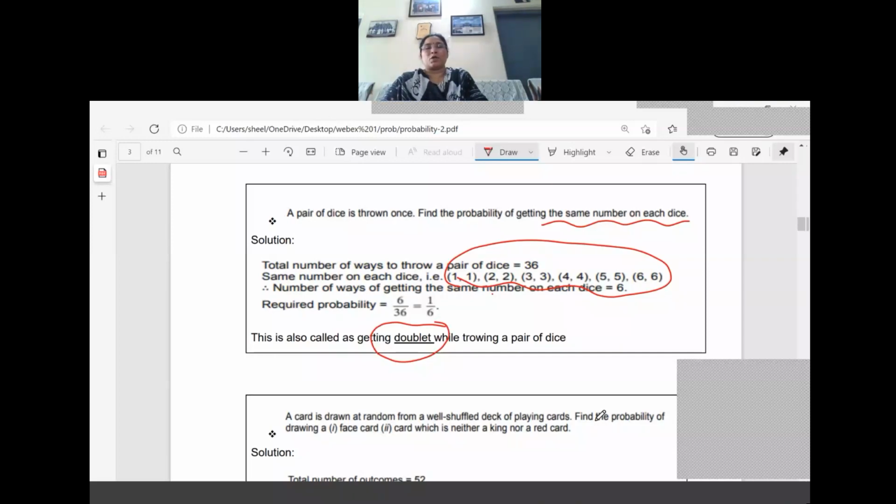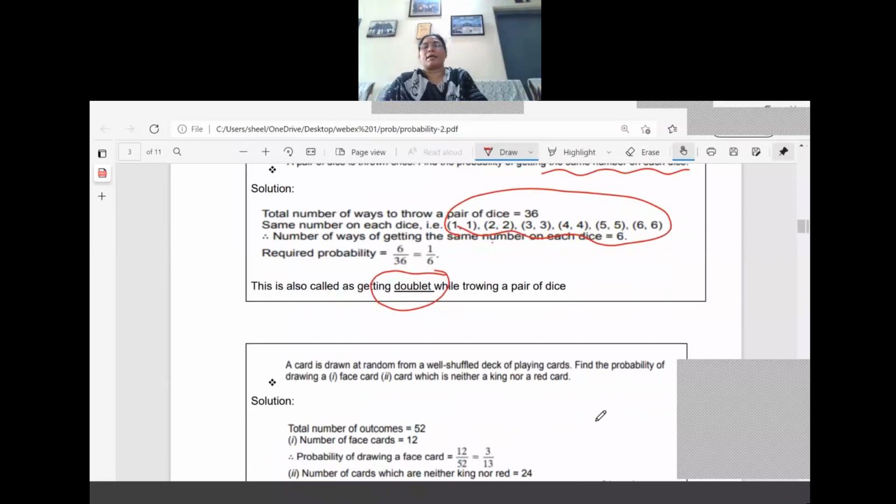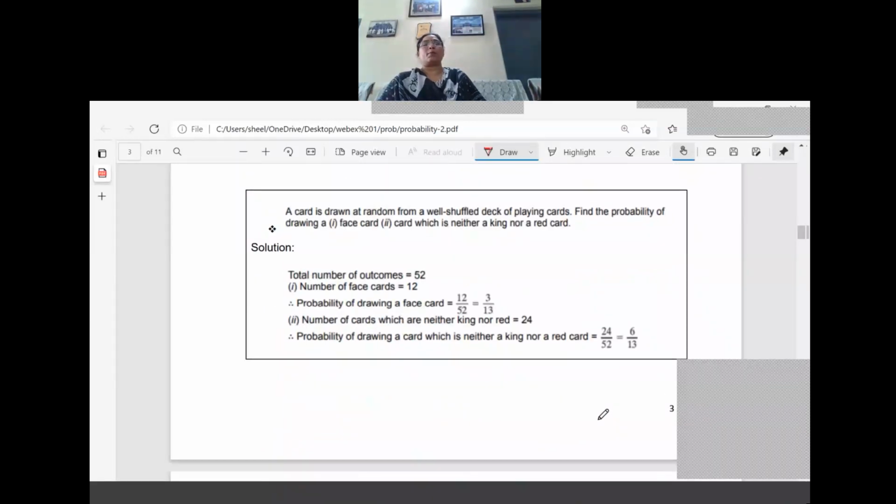A card is drawn from a well shuffled deck of playing cards. Find the probability of drawing a face card, a card which is neither a king nor a red card. Understood this one? Neither a king nor a red card. So first you should follow the questions. What is the question? What is the probability of getting a face card? Face card means, which are the face cards? J, Q, K, right? J, Q, K are the face cards.